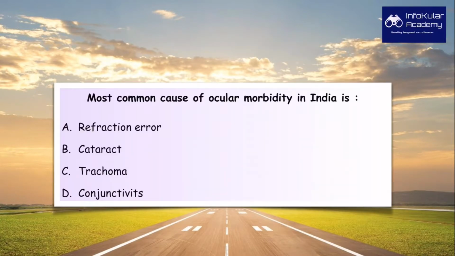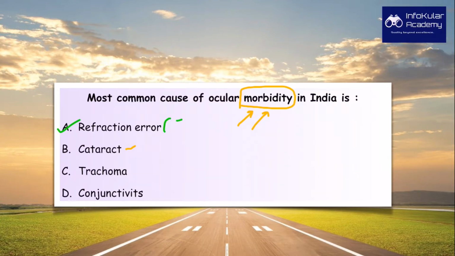Most common cause of ocular morbidity in India is A. Refraction error, B. Cataract, C. Trachoma, and D. Conjunctivitis. If you go with the flow, you will end up marking cataract, maybe because you've not paid attention to the word morbidity. Mortality has not been asked, or blindness has not been asked. It is morbidity, meaning the most common basic problem in India due to ocular reasons is, and the answer is refraction error.